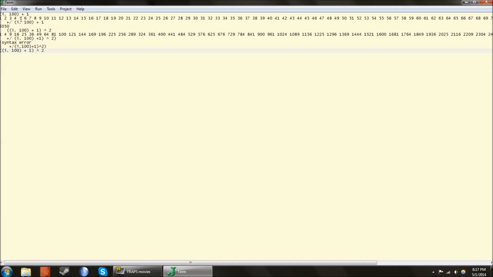The caret 2 is obviously that number there squared. I tried to make this go faster, but didn't realize how long it took me the first go around.